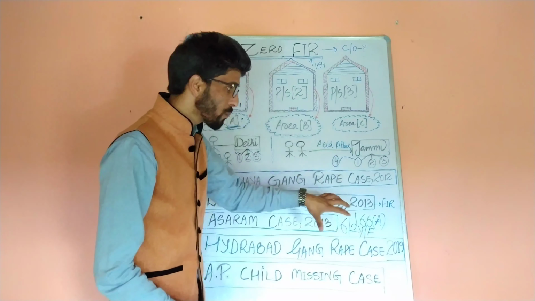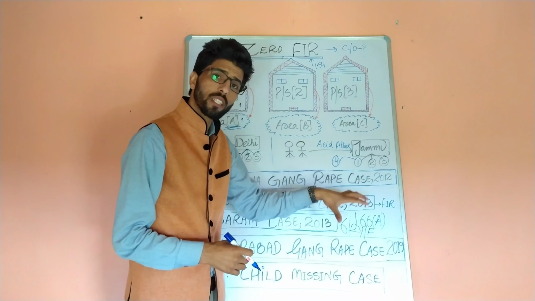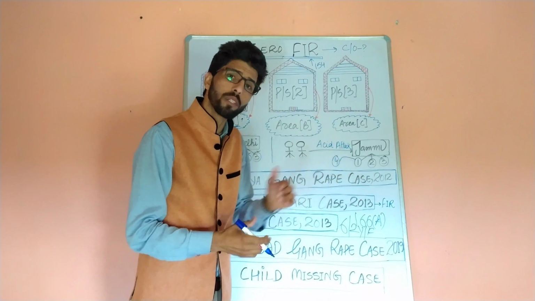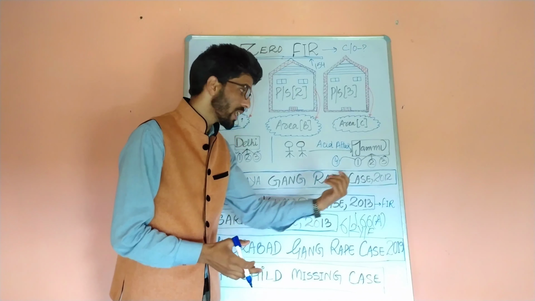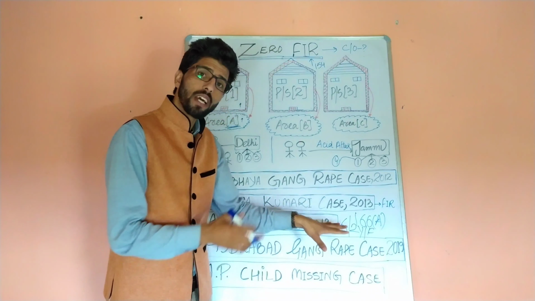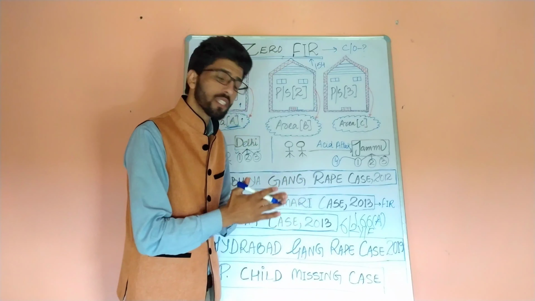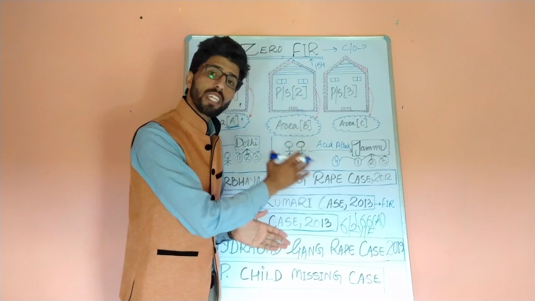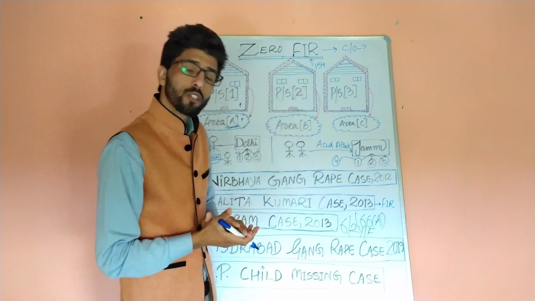That means if the police officer refuses to lodge an FIR in such a case as per 166A, he will be imprisoned for a period of 6 months, which can extend to 2 years, along with fine. This is all about zero FIR.